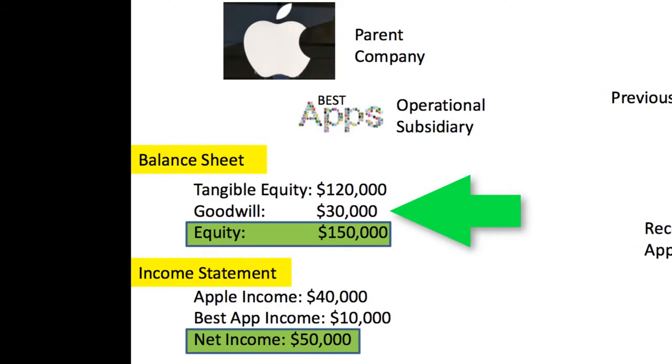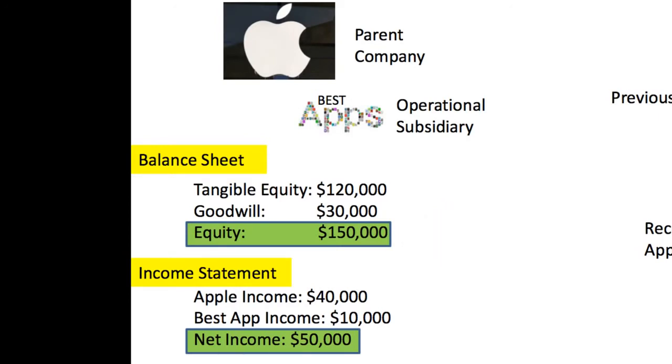That might sound really confusing, how we're allowed to add money that's not really there. But what we did is we valued that company and what its intangible assets were, and we valued the intangible assets at $30,000. So we get to add that to our balance sheet during that acquisition. Our total equity would now be listed as $150,000.